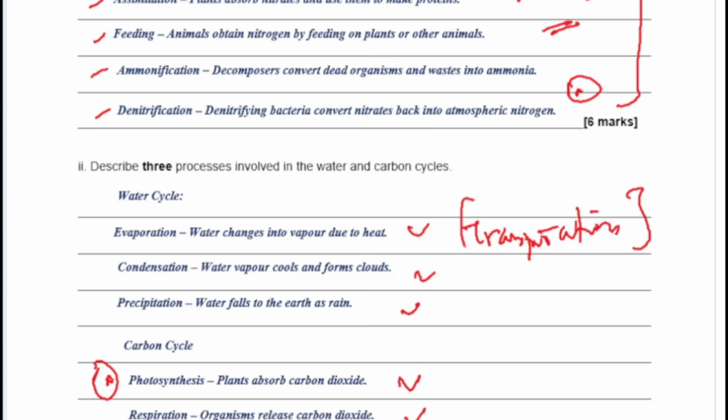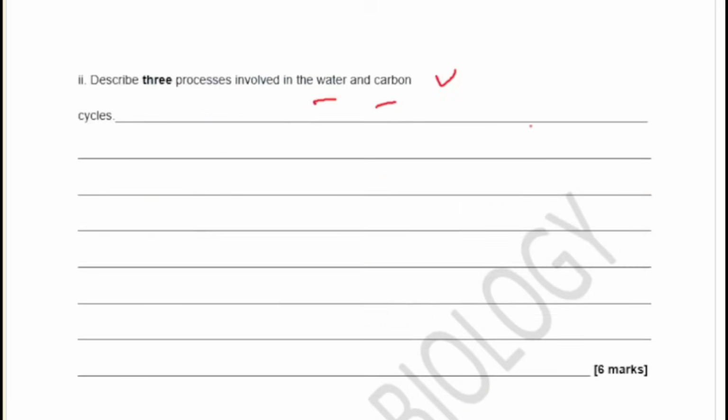Transpiration is actually from plants, when plants release water into the environment. Okay, so that's part of the water cycle. All right, so moving on to the next question.